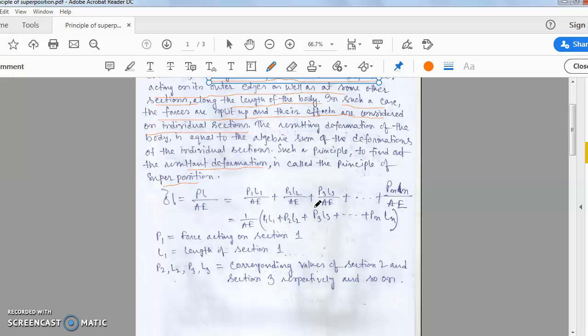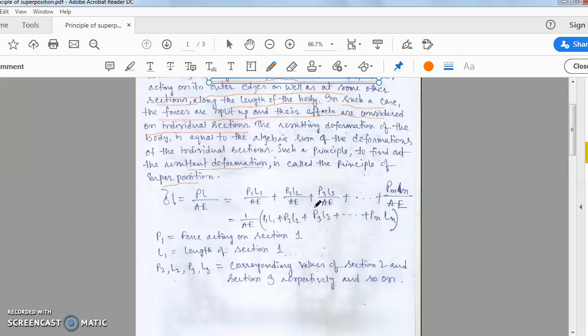As the material remains constant, it is not a composite section, it's a simple section, and its material is the same, whether it is cast iron, steel, or bronze, throughout the length of the body. That means the modulus of elasticity remains constant, and we can also assume the cross section of the whole body is constant. That means the cross section of every individual section will be the same, so that is why A is the same. So what will be the difference? The difference is the force or load and the length.